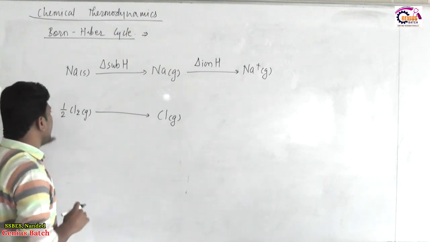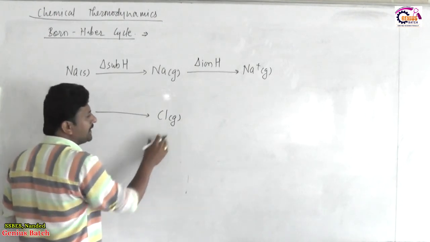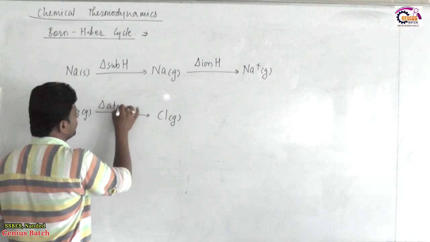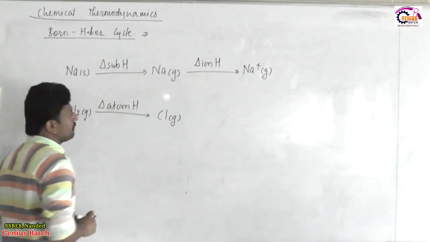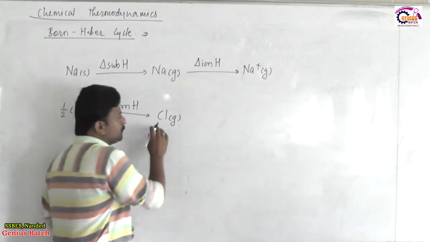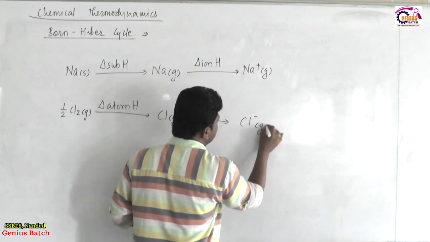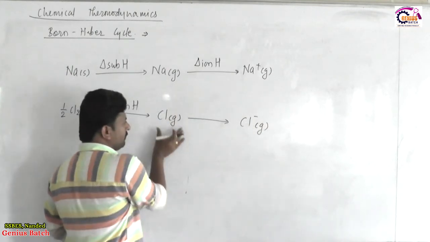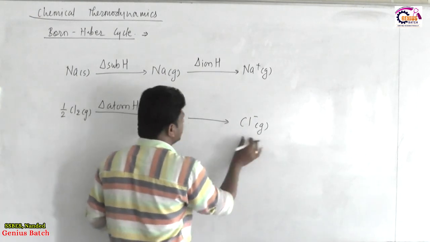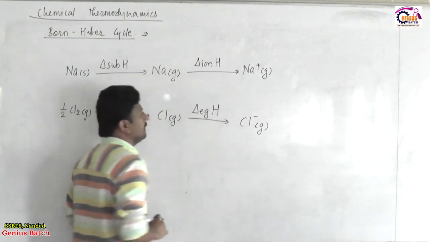Breaking of half mole Cl2 molecule into 1 mole of chlorine gaseous atom, this is enthalpy of atomization, delta atom H. And then these produced gaseous atoms are converted into Cl minus gaseous. Conversion of 1 mole gaseous atom into 1 mole of gaseous anion, the enthalpy change is called electron gain enthalpy.